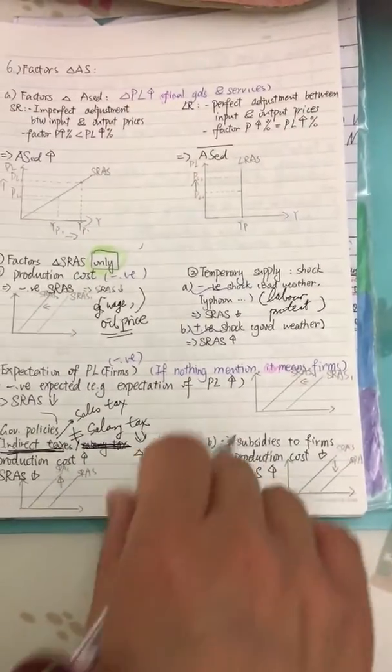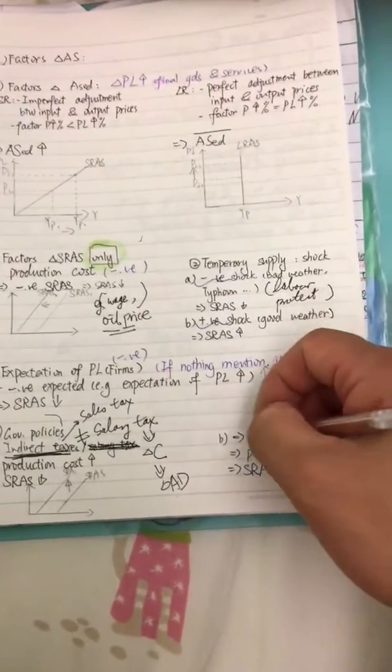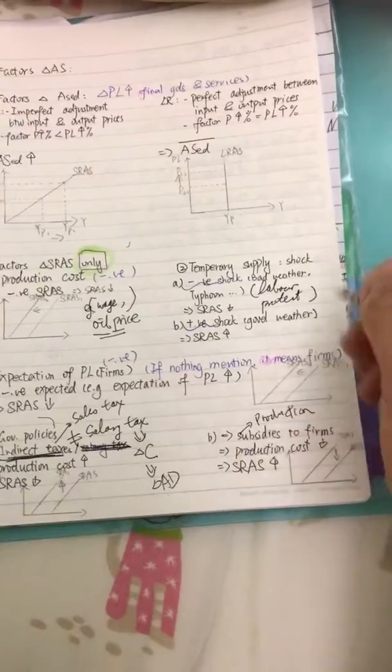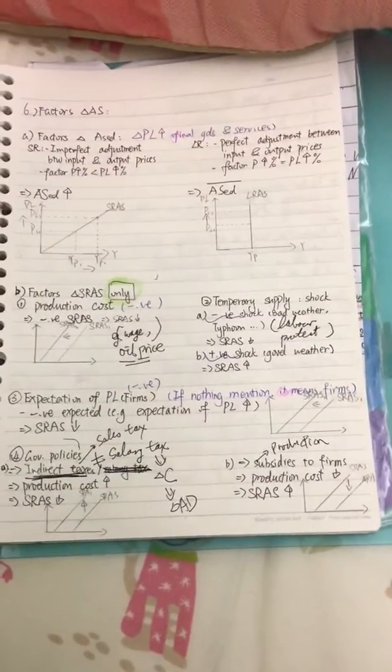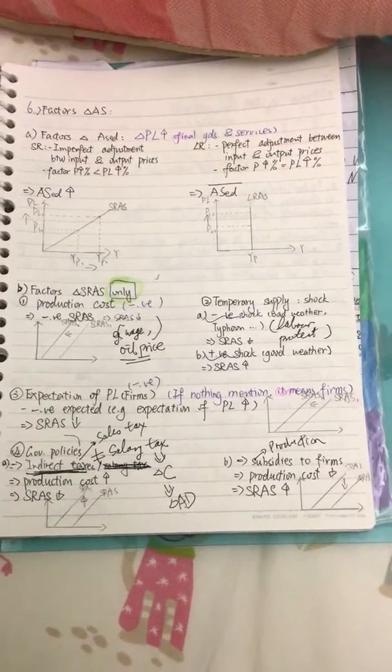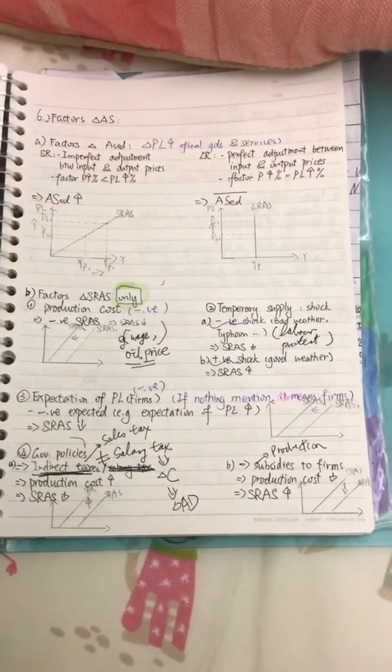The other factor that changes the short run AS is the subsidy to the firm. What kind of subsidy? We call it production subsidy. If the firm has more production subsidy, then the entire short run AS curve will shift to the right, and with less subsidy it will shift to the left.